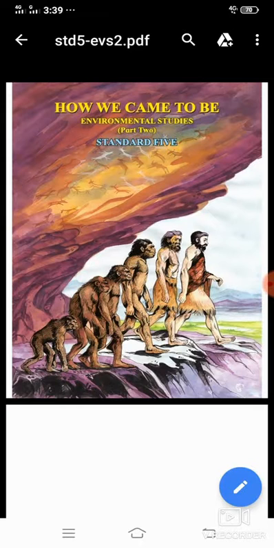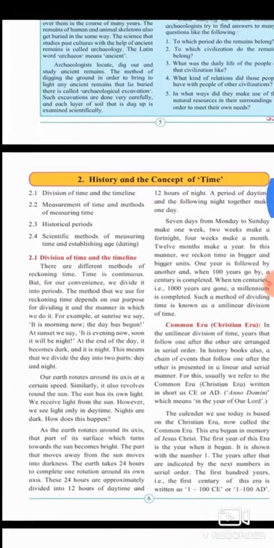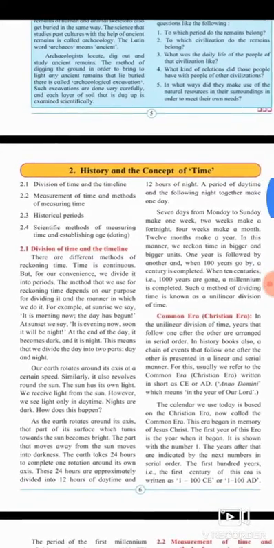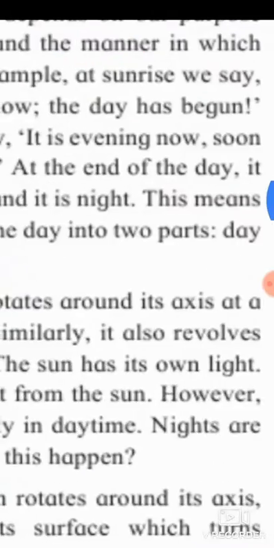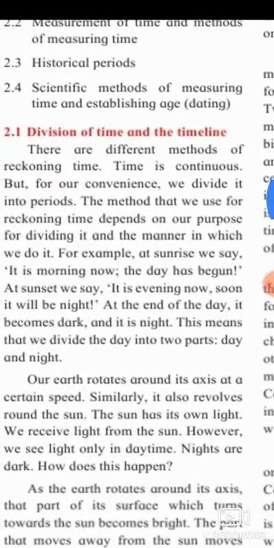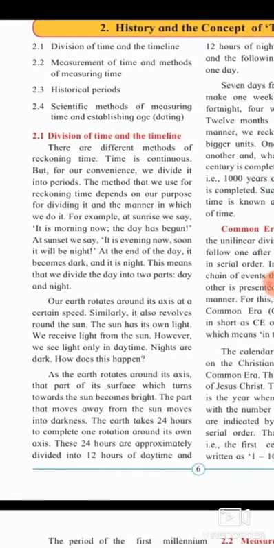Now, we are going to see the book called How We Came to Be, Environmental Studies. Second lesson: History and the Concept of Time. 2.1 Division of Time and the Timeline. 2.2 Measurement of Time and the Methods of Measuring Time. 2.3 Historical Period. 2.4 Scientific Methods of Measuring Time and Establishing Age. Division of Time and the Timeline.